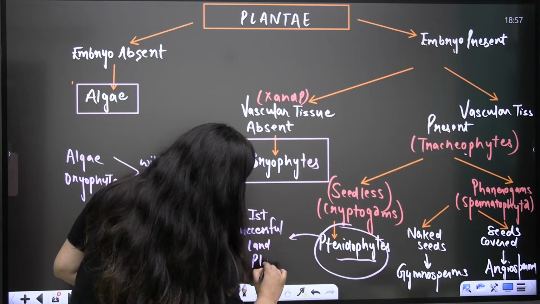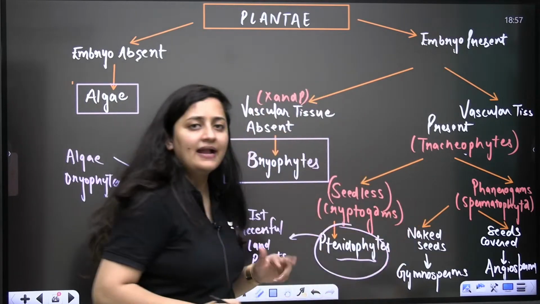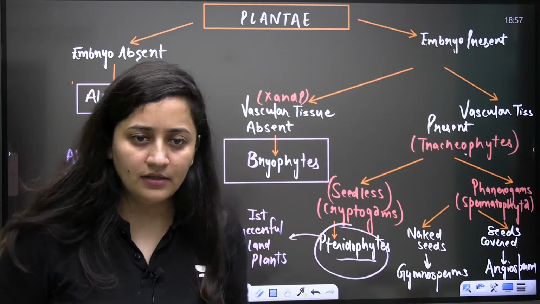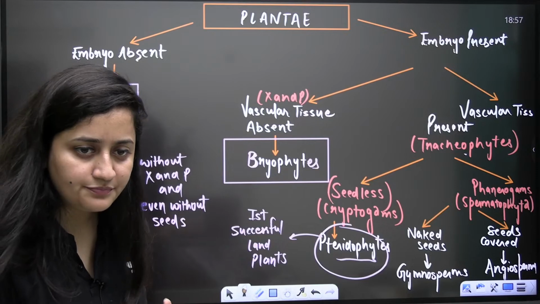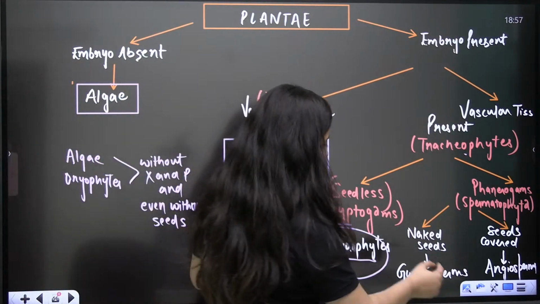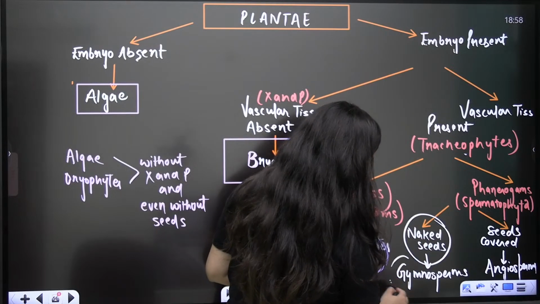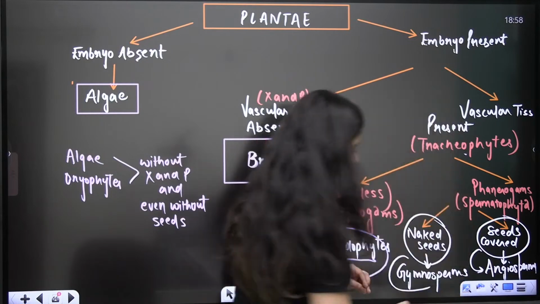So bachcho, it's a kind of overview. Here you can see phanerogams, spermatophyte, naked seeds, gymnosperms, non-flowering, seeds covered, flowering, angiosperms.